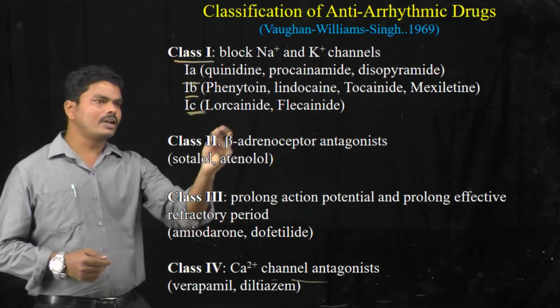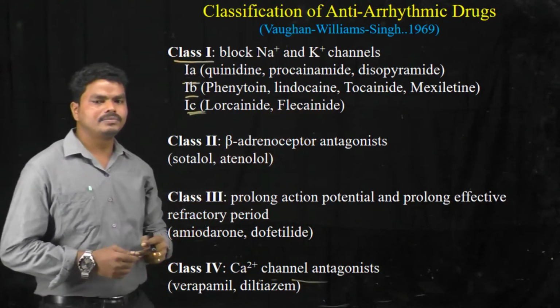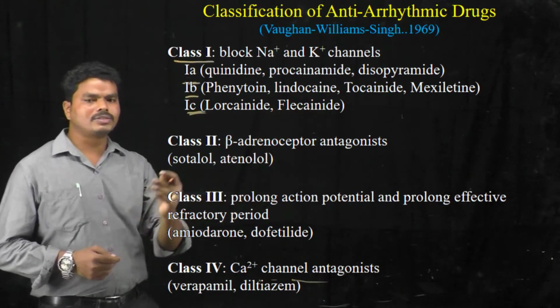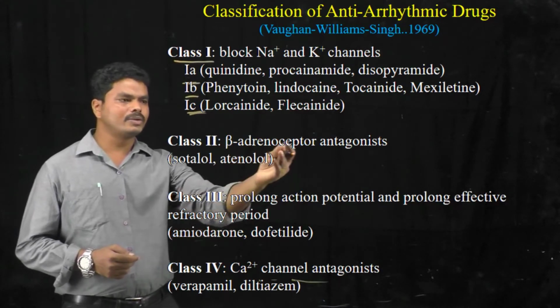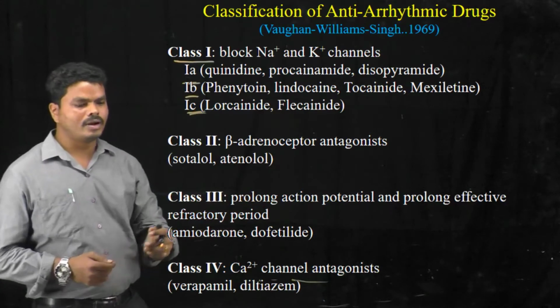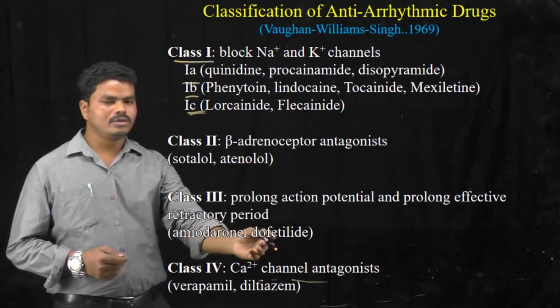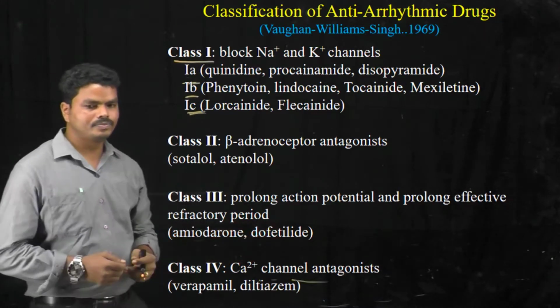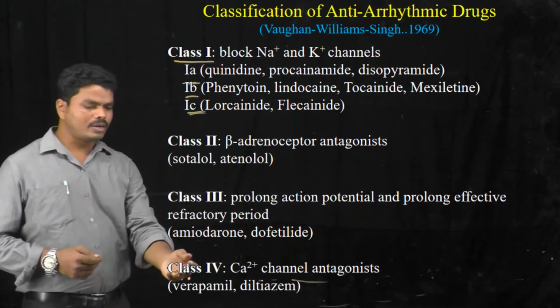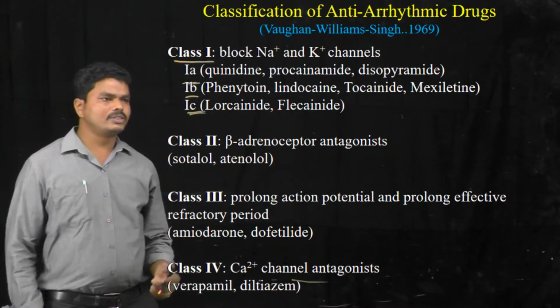Examples for class 1C drugs are lorcainide and flecainide. Examples for class 2 drugs, the beta adrenoreceptor blockers, are sotalol and atenolol. Examples for class 3 drugs are amiodarone and dofetilide. Examples for class 4 drugs are verapamil and digitalis. Let me discuss these drugs in detail.